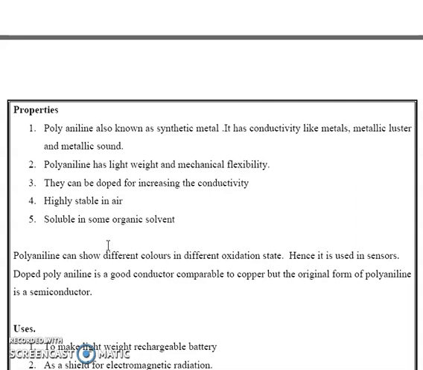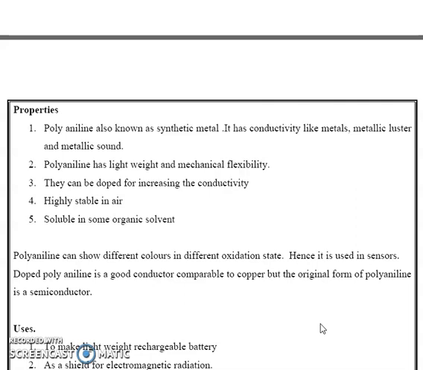Fifth, soluble in organic solvents. Sixth, polyaniline can show different colors in different oxidation states, hence it is used in sensors. Doped polyaniline is a good conductor comparable to copper, but its original form is a semiconductor.